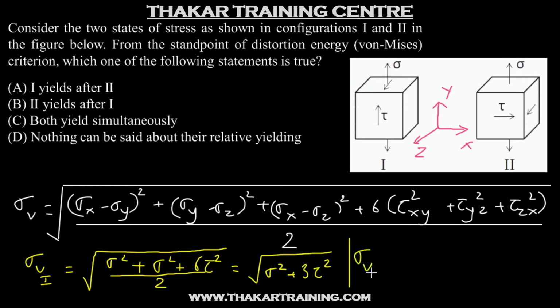Similarly, for configuration 2, the von Mises stress will be, so there is no normal stress in x and z direction, so the first two terms will be exactly the same, sigma square plus sigma square. So this is tau xz which is given to us, so this will be plus 6 tau square by 2. So if you see, both the configurations have the same von Mises stress, which simplifies to the same value, that is under root sigma square plus 3 tau square. So when they start yielding, both of them will start yielding together. So the answer will be option C. Both will yield simultaneously.